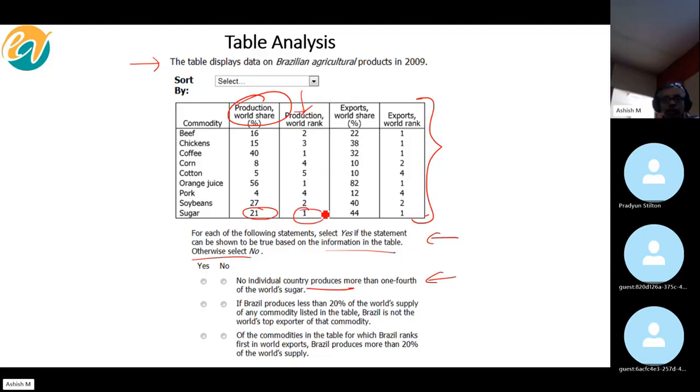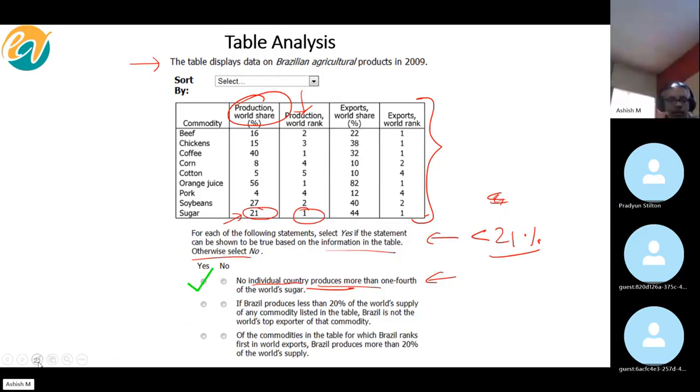The world's rank for Brazil is 1, which means Brazil is the highest producer of sugar in the world and has a production world share of 21%, which clearly means that all the other nations have not equal to, also lesser than 21% share in production, which clearly means that no individual country produces more than 1/4. 1/4 would obviously be 25%. All right. So yes.